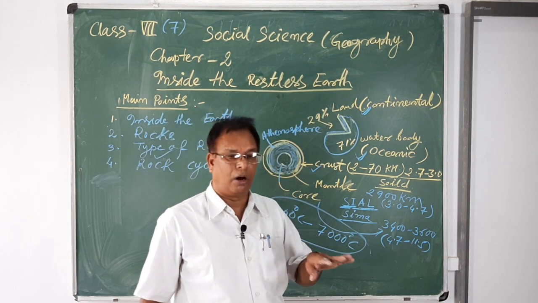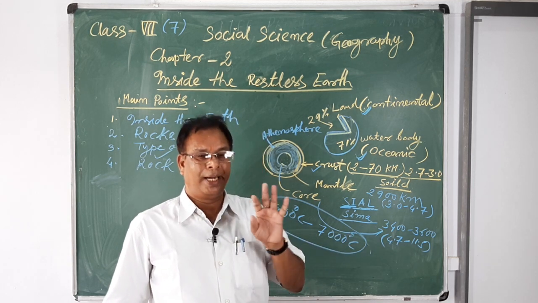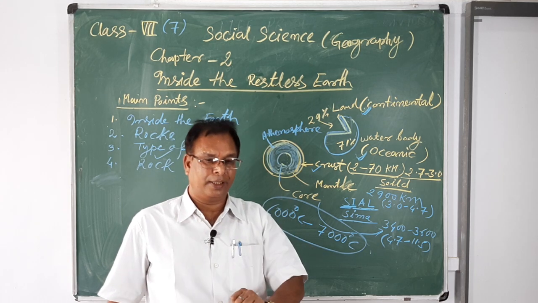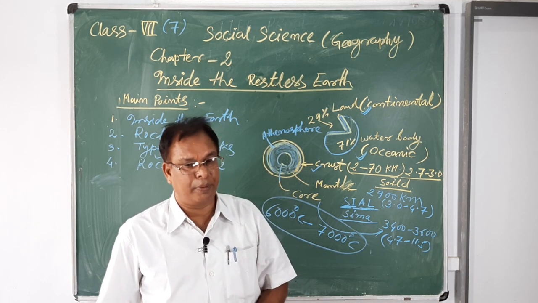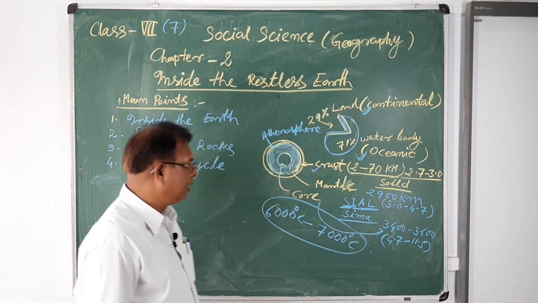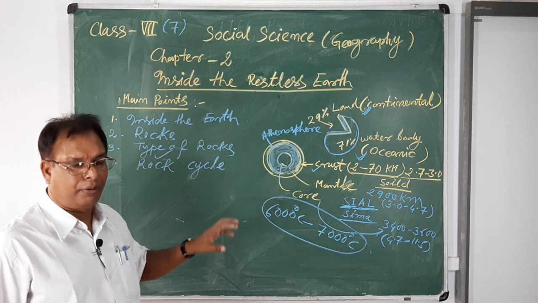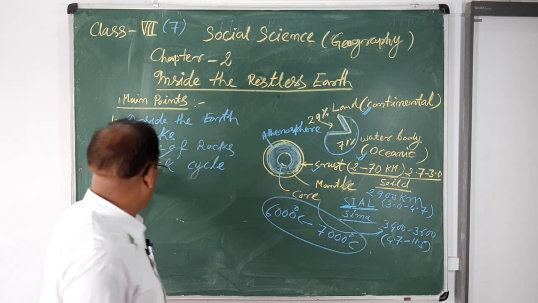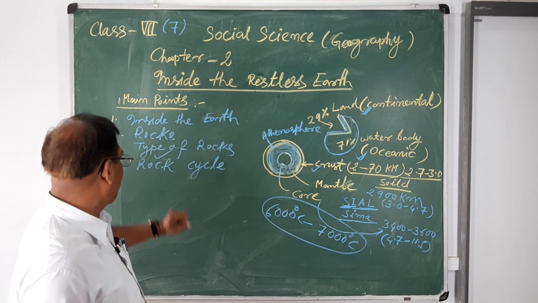That is also called lava, and that lava accumulates and forms upper land, also called lava plateaus or lava land. That lava land is also important for different crops. So it is also known as the rock cycle.